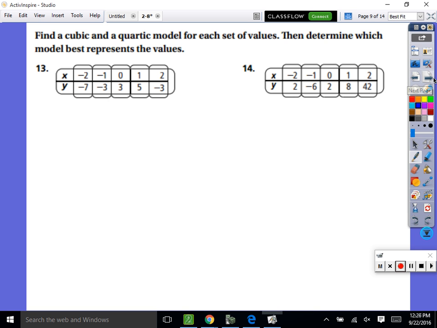All I want you to do now is answer these problems. I think you're understanding it. It says find a cubic and quadratic model for each set of values, then determine which best represents the value. Now you just look at our R squares. Whichever one's closer to 1. You get what I'm saying?